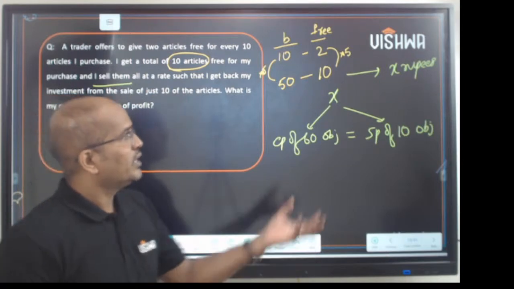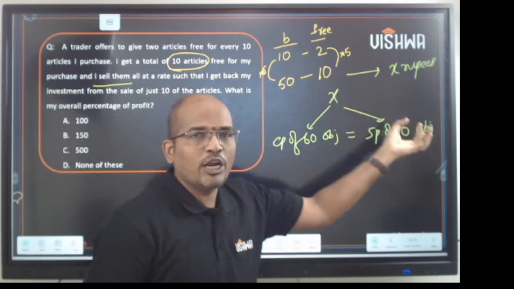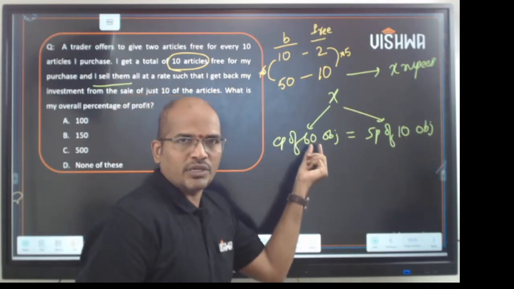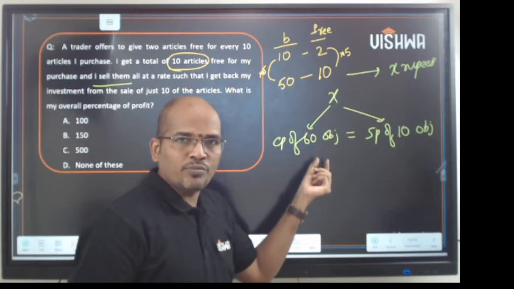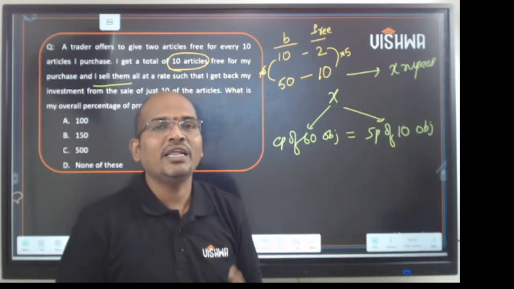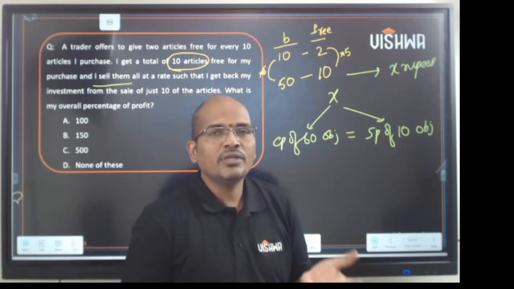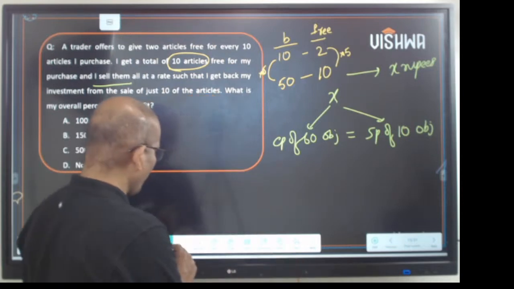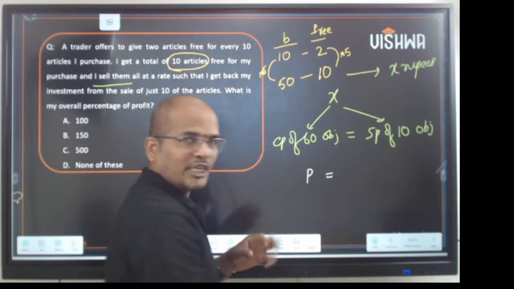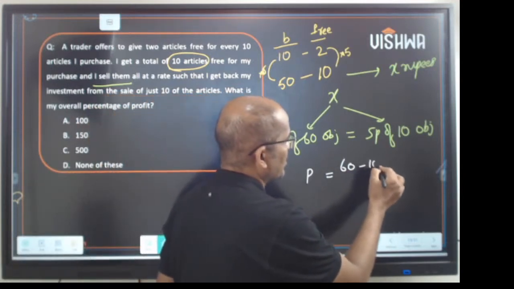Please see the concept. This fellow made money by selling 10 objects. Assuming that for 1000 rupees, he brought 60 objects. Now out of the 60 objects, he sold only 10 objects and he brought his money back. It means that he got back his 1000 rupees. Now how much is the profit? So to calculate the profit, how do you do it? Definitely common sense says it is a profit, right? The profit is 60 minus 10.